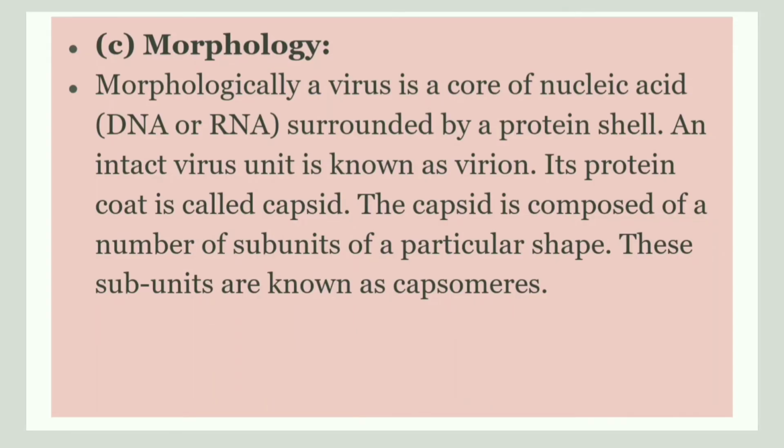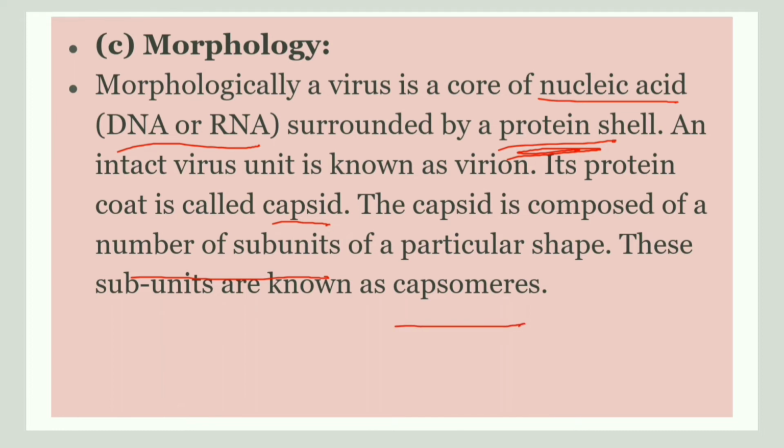Now let us discuss the morphology. A virus consists of nucleic acid and a protein shell. The nucleic acid is either DNA or RNA, and it is surrounded by a protein shell. The protein coat is called the capsid, and a capsid is composed of several subunits called capsomers.